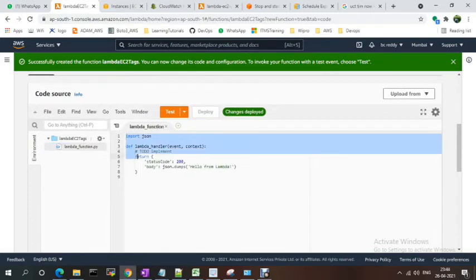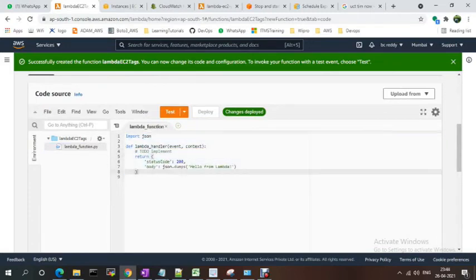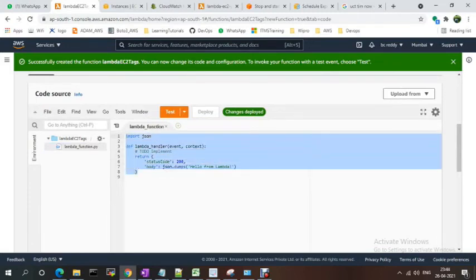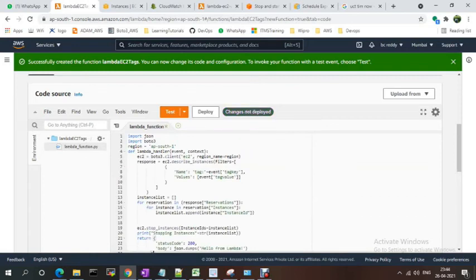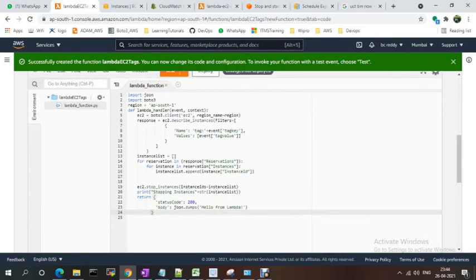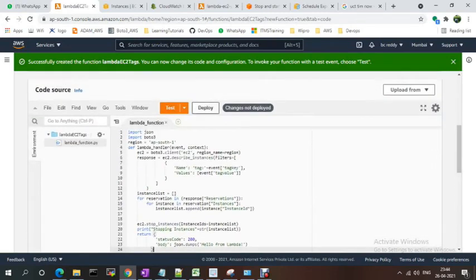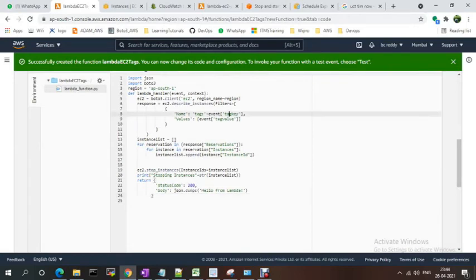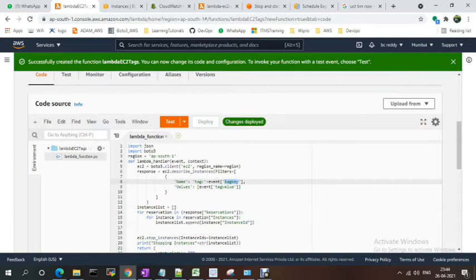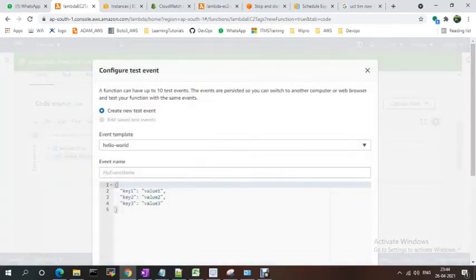So I'm completely pasting this code. I didn't mention the instance IDs manually as hard coded values. I'm deploying this function. Now I need to test the function based on the key values. You need to provide the tag key and tag value. While running, you just need to pass these. Okay, test configuration.